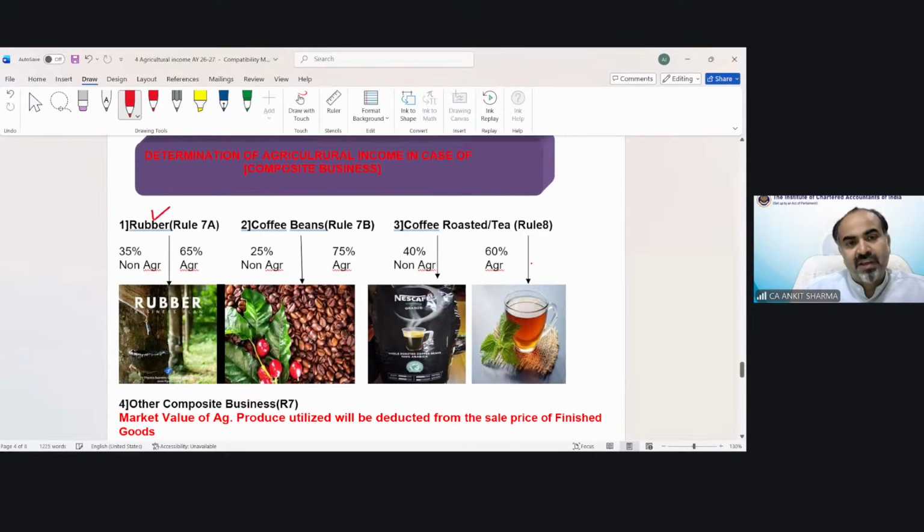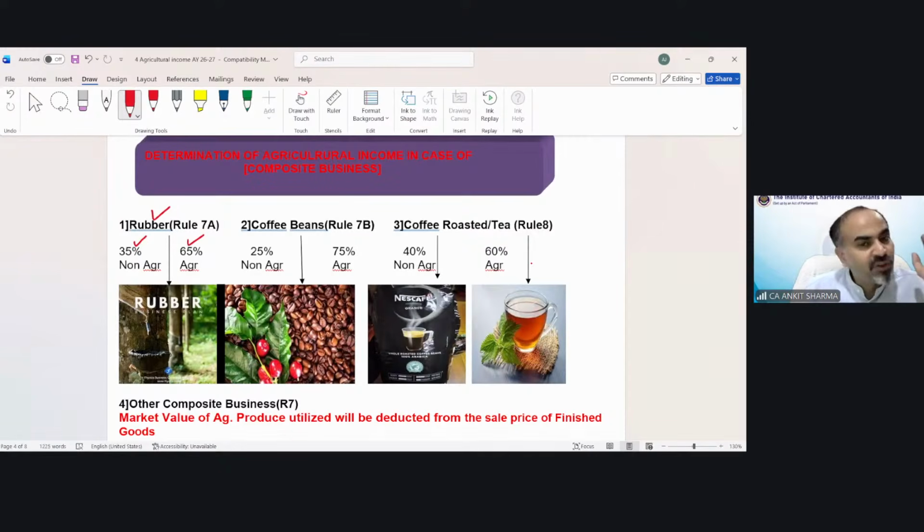Rubber business: if you are collecting rubber from natural rubber trees and then manufacturing from that rubber product and getting your profit, then in this composite business of rubber, 35% of the profit would be non-agricultural, 65%